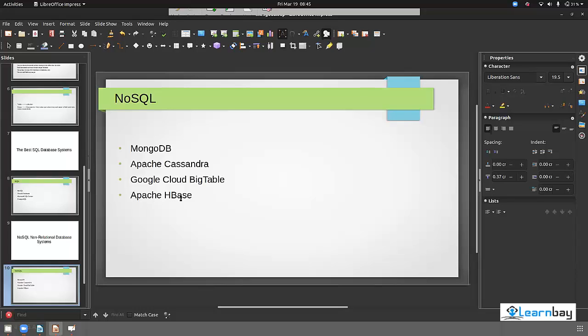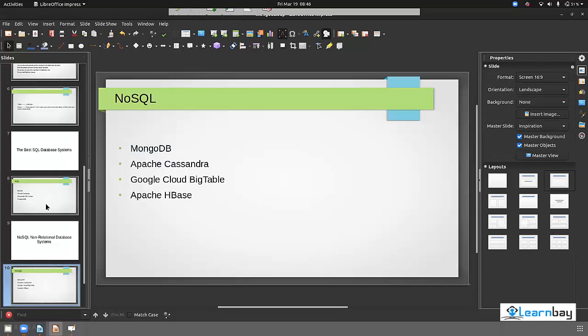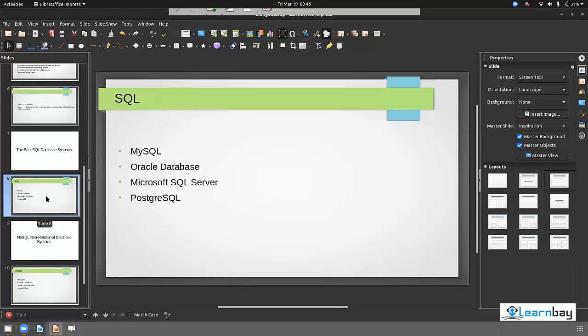The only problem is that MongoDB is free, whereas Apache Cassandra, Cloud Bigtable, and Apache HBase are not free. You have to buy the features. There is no fully stable community version here. So the only option we have is to go with MongoDB. I will teach you about MongoDB, and MongoDB is widely used in today's world. This is a NoSQL database. So it's clear to everyone, the SQL and NoSQL databases and the different software we have to work with.